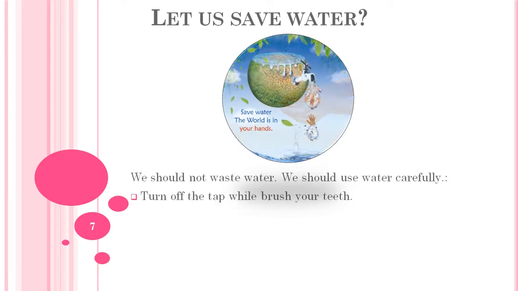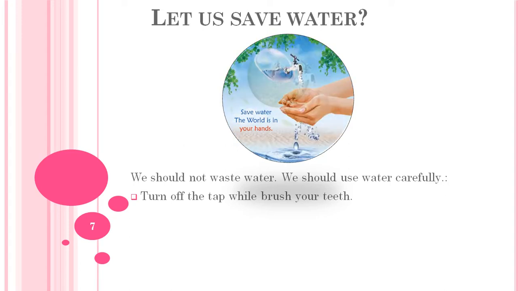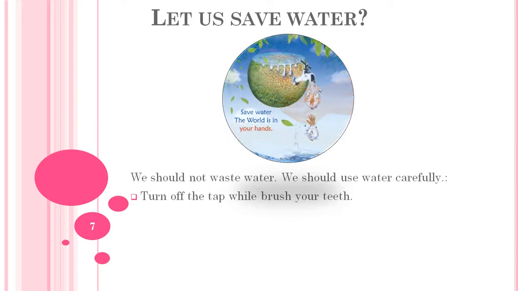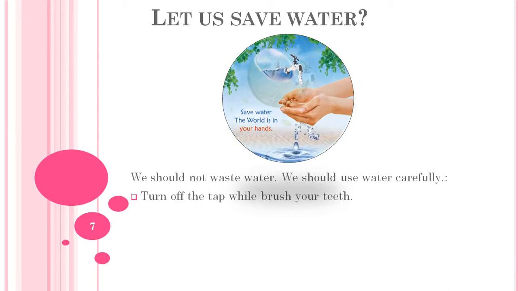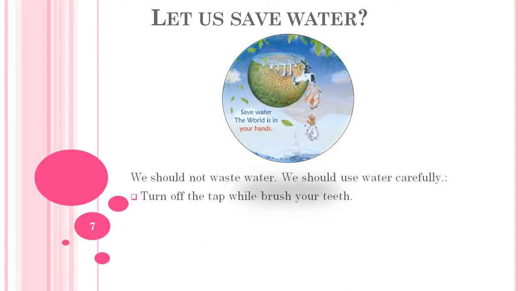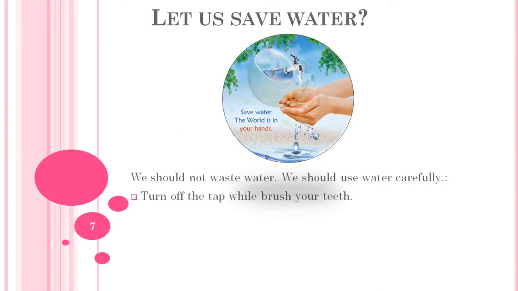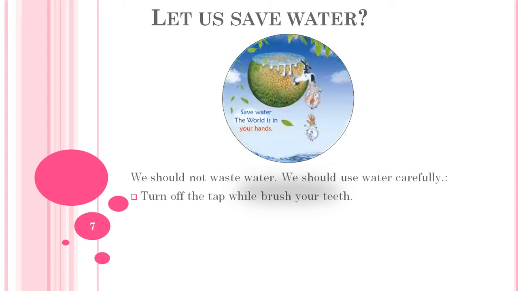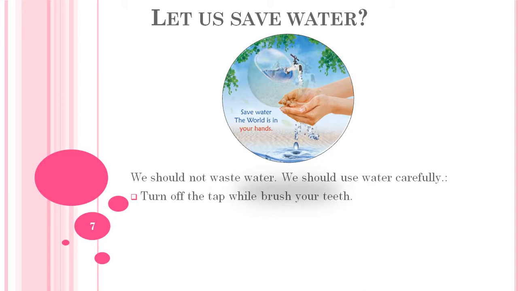The first one: turn off the tap while brushing your teeth. I have seen many students, when they brush their teeth, open the tap and just leave the water to continue flowing, which is not good. So once you put water on your brush, close the tap, then start brushing. During the brushing time you must close the tap, otherwise you are just wasting water. Okay, students, you have to keep this in mind.